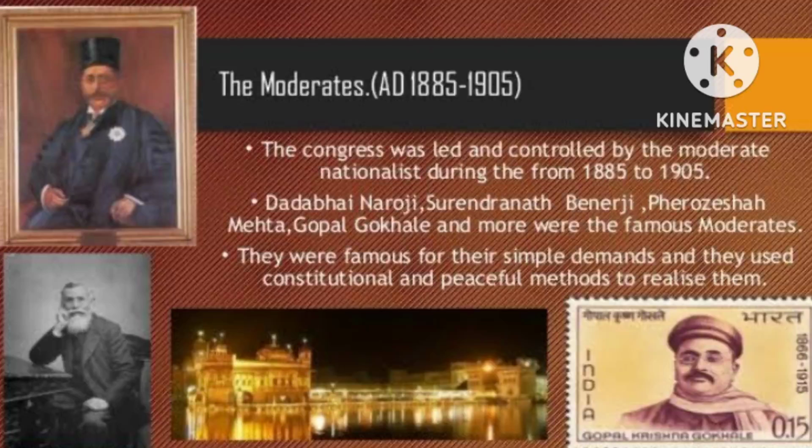Upon the reduction of military expenses, moderates requested an improvement in education standards. What is a standard? It means a level. The education level was improved by their request, forcing the British government to take up studies about poverty in the country.